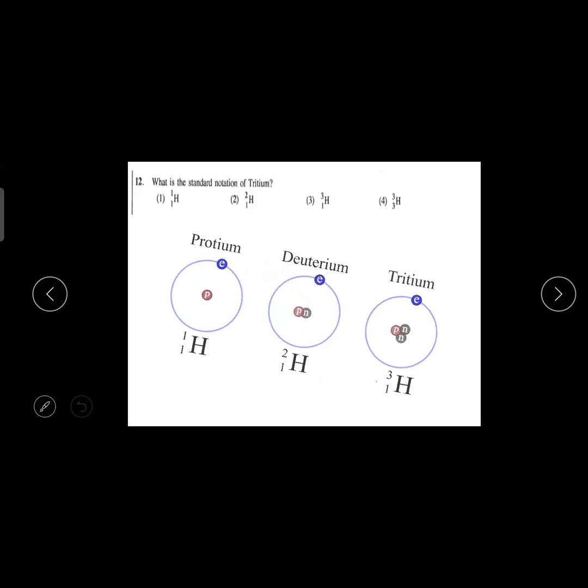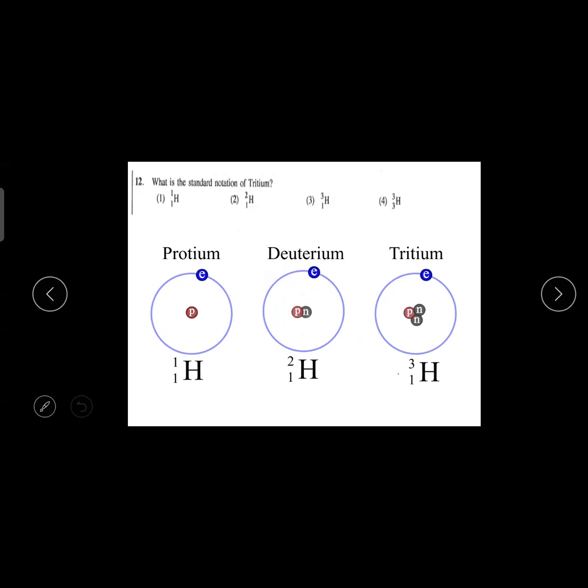Now in the picture, look at the proton number: 1, 1, 1. Protium also 1, deuterium also 1, tritium also 1. So it is hydrogen. You can't give another name. But when you look at the neutron number, in normal hydrogen, the protium, there are no neutrons. So what is the top number? It is the mass number. Normally on top it is the mass number, and at the bottom it is the atomic number or proton number. So when you look at the answers, 1, 1, 1, 3.